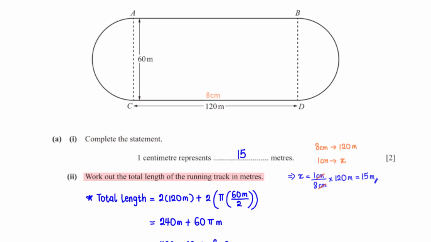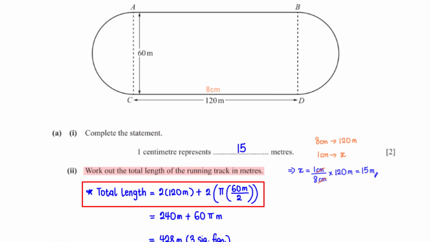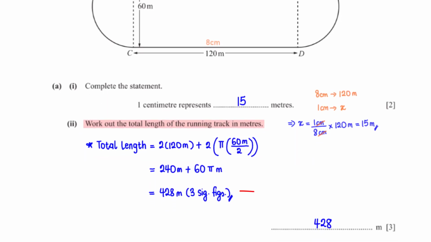Work out the total length of the running track in meters. The total length of the track is equal to the sum of AB and CD, which is 2 times 120 meters, plus the sum of the two semicircles, which is 2 pi times 60 meters divided by 2. When we type this into the calculator, we get 428 meters, rounded to 3 significant figures.